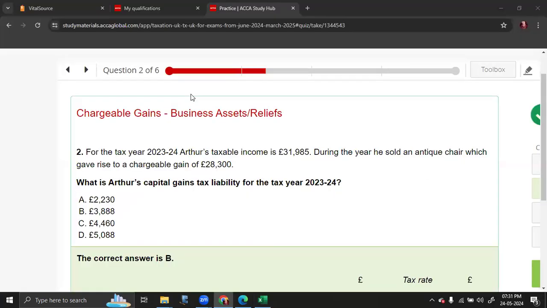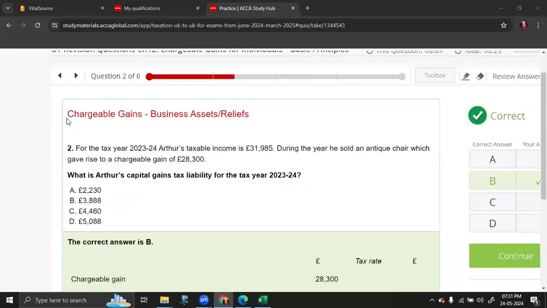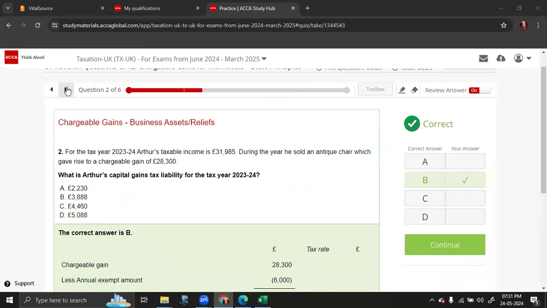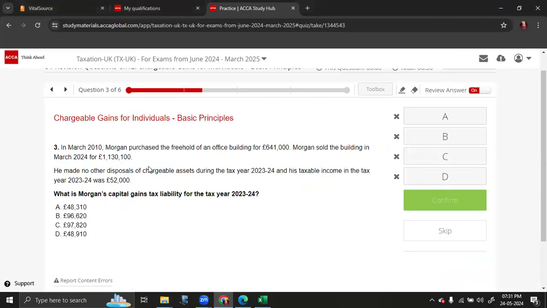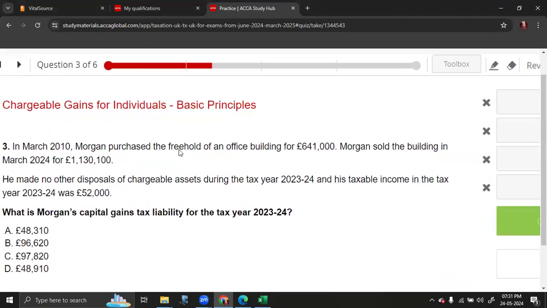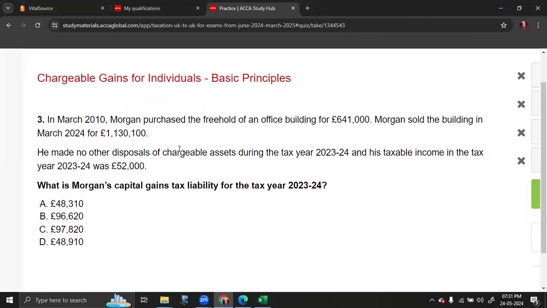Okay, next question. What is Morgan's CGT liability for the tax year 23-24?